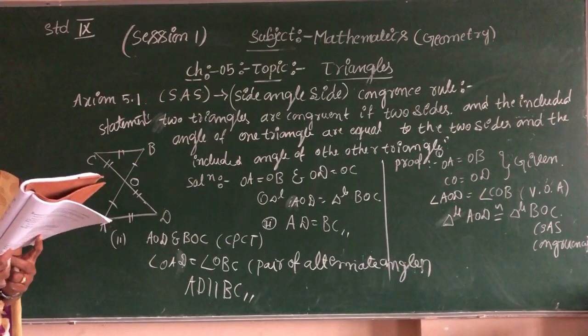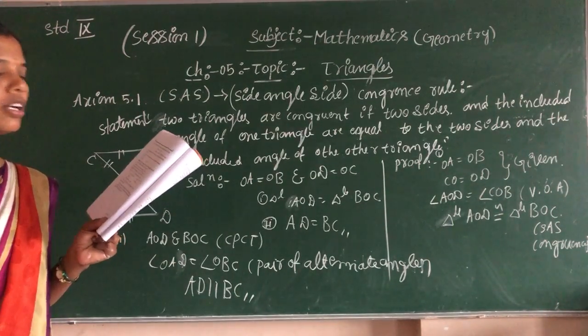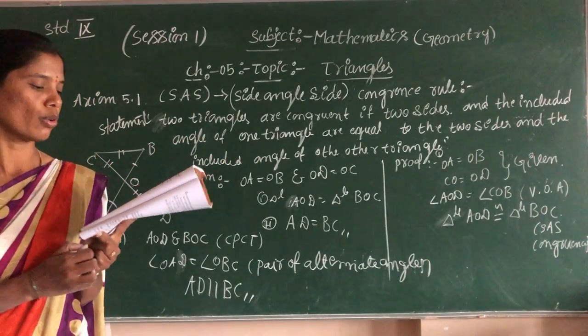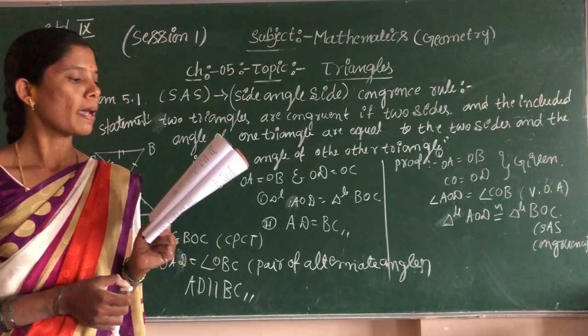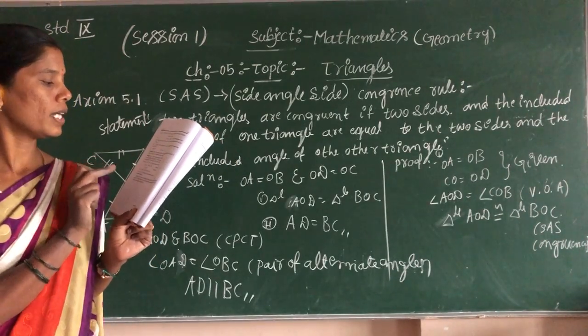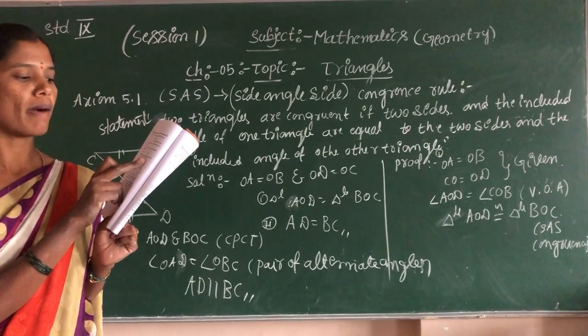Now next, we shall move to the example. You should copy it in your notes, children. Example 2: AB is a line segment, and line l is the perpendicular bisector.